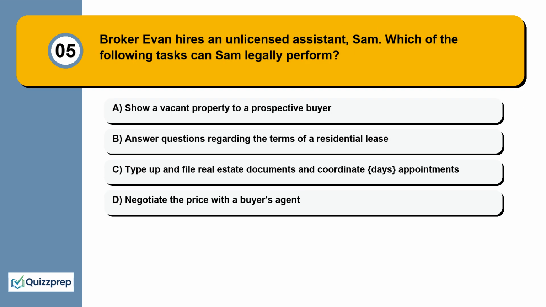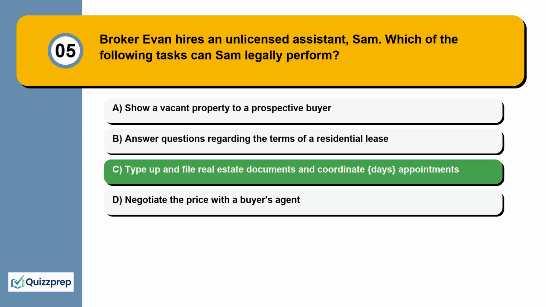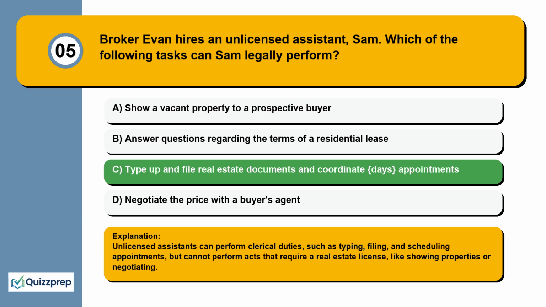Question 5. Broker Evan hires an unlicensed assistant, Sam. Which of the following tasks can Sam legally perform? Show a vacant property to a prospective buyer. Answer questions regarding the terms of a residential lease. Type up and file real estate documents and coordinate appointments. Negotiate the price with a buyer's agent. Unlicensed assistants can perform clerical duties, such as typing, filing, and scheduling appointments, but cannot perform acts that require a real estate license, like showing properties or negotiating.